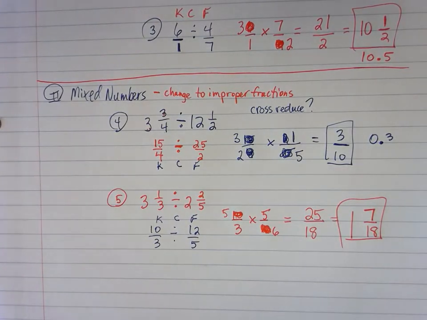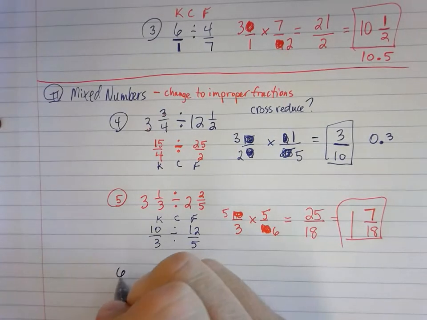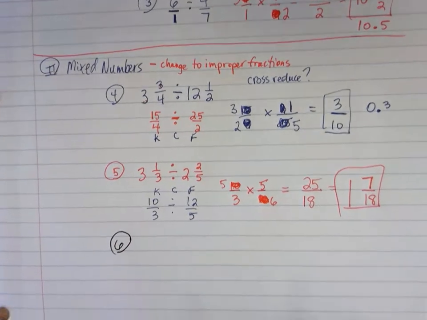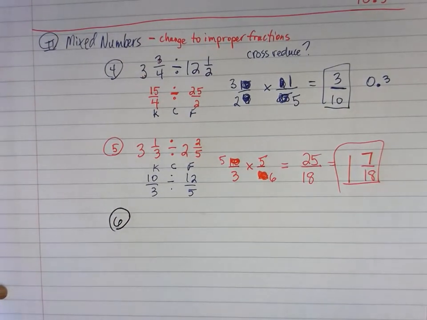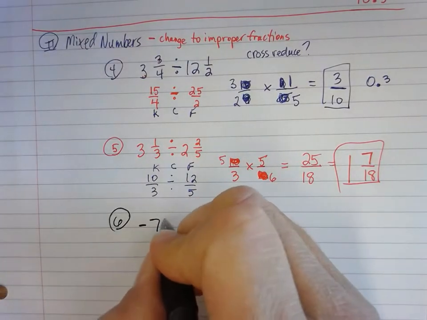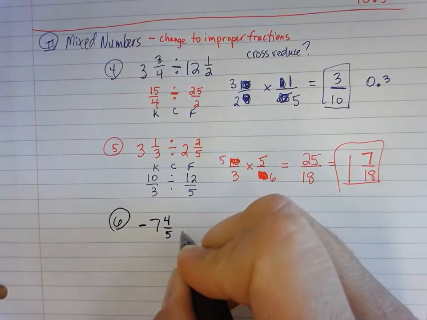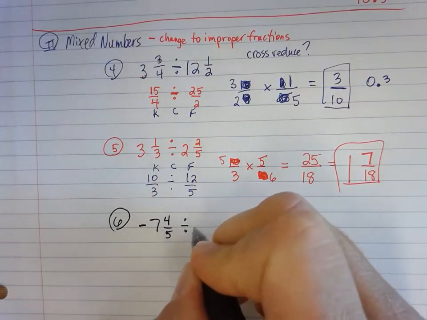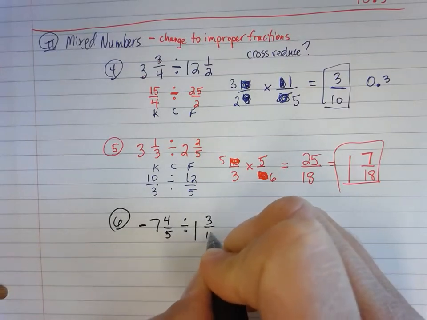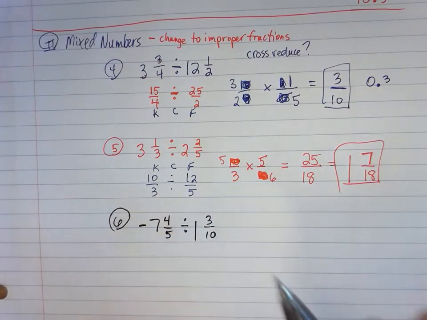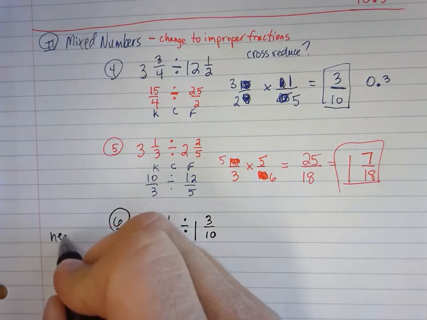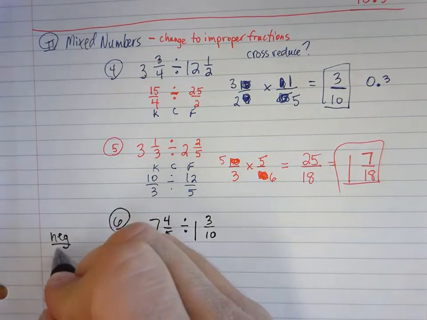Okay, now I'm really going to mess with you. Last question. All right, in number 6, I'm going to put some negatives in here, okay? So I want you to continue to think about those rules. We're going to be using them from now on. So let's say we had negative 7 4/5 divided by 1 3/10. So I have a negative divided by a positive.